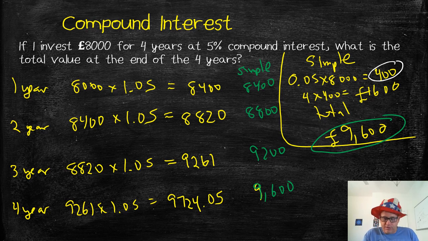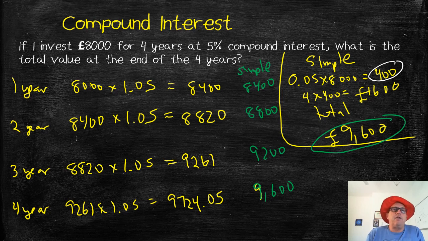Just over 4 years, I've ended up with 124 pounds and 5 pence extra, just over 4 years, just between the difference. Now, there's going to be a shorter way of doing my calculations for compound interest, still using my calculator. Let's look at what was happening here.